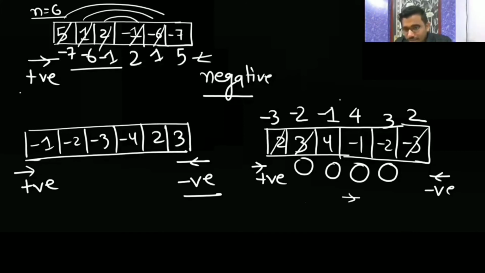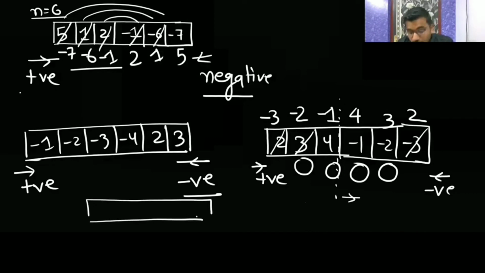So in the worst case what can happen is that you need to do n by 2 swaps. Or if you say, sir, I will have more than n by 2 negative elements, like if you have positive 2, 3, 4, 5, then negative minus 1 and minus 2.